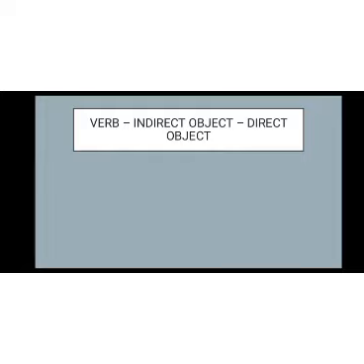My name is Galuh Puspita Ekawati, and I would like to explain about verb, indirect object, and direct object. The indirect object identifies the person or things for whom or what the action of the verb is performed. The indirect object is usually a person or thing. And then the direct object is the receiver of the action mentioned in the sentence. For example,